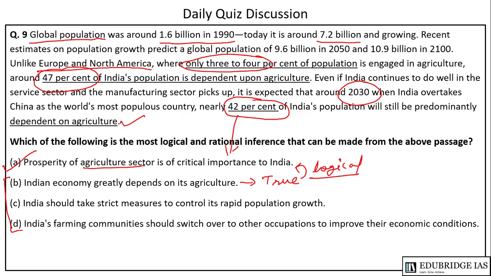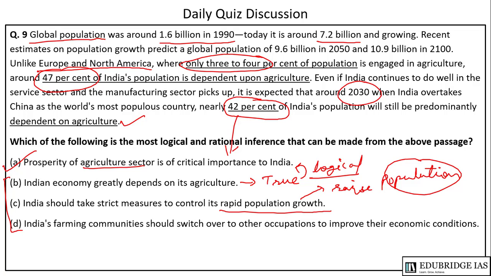Option C says that India should take strict measures to control its rapid population growth. Although the passage raises the issue of population growth, it does not talk about controlling the population growth.